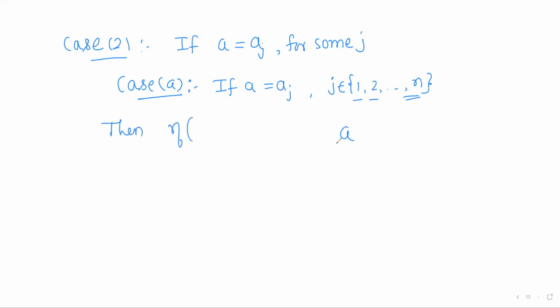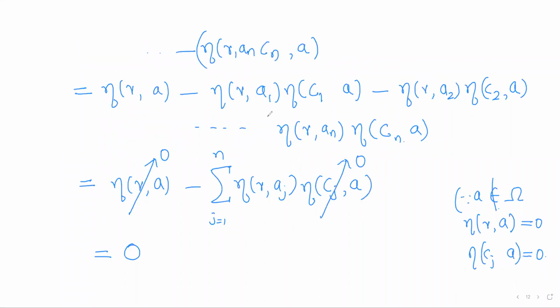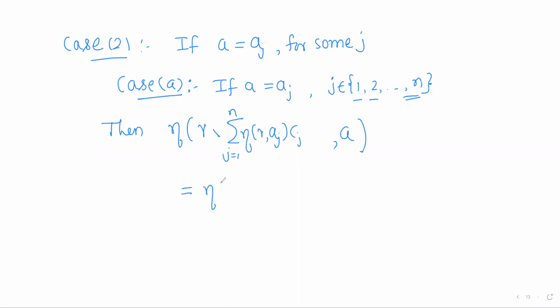consider the index of A with respect to the cycle gamma minus eta gamma Aj into Cj. As I expanded previously, in the same way, if I expand, it will be eta gamma A minus the summation of eta gamma Aj into eta Cj of A, j running from 1 to n. So this will be the term. Now observe that A is equal to Aj, right?